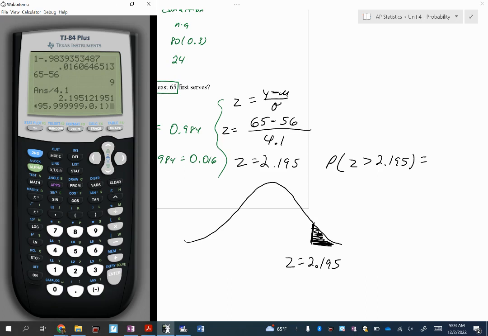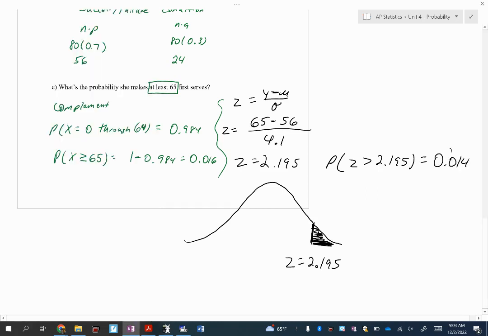What am I hoping to get? I have the answer already. What is the answer? 0.016. So I'm hoping to get that or something close. 0.014. Do we not think those are close? Pretty close. But which one is right? They're both right. Which one's more right? The one in green, yes. Because I definitely rounded, but even if I hadn't rounded, it still wouldn't have been this. Remember, the normal model is an approximation, so if you can use the binomial, then it's going to be the right one.